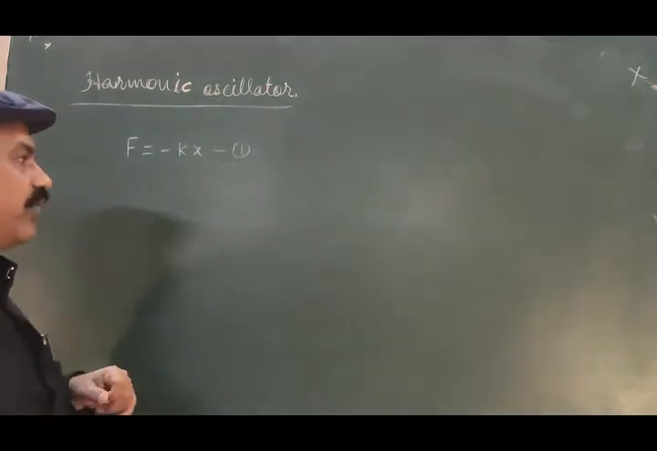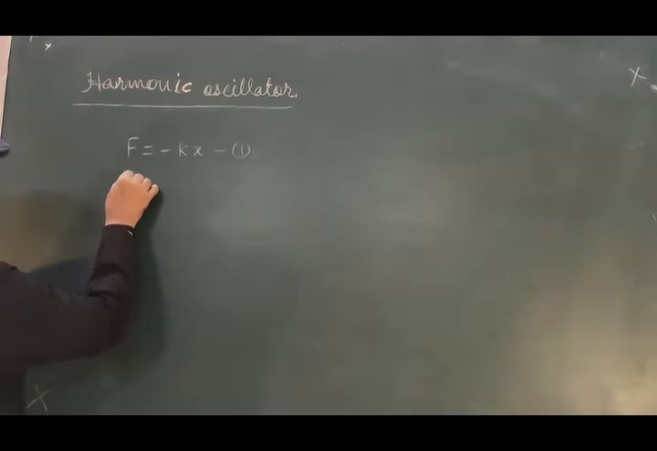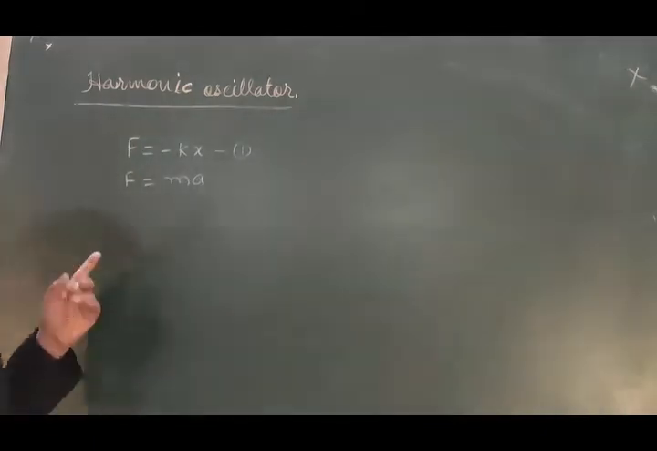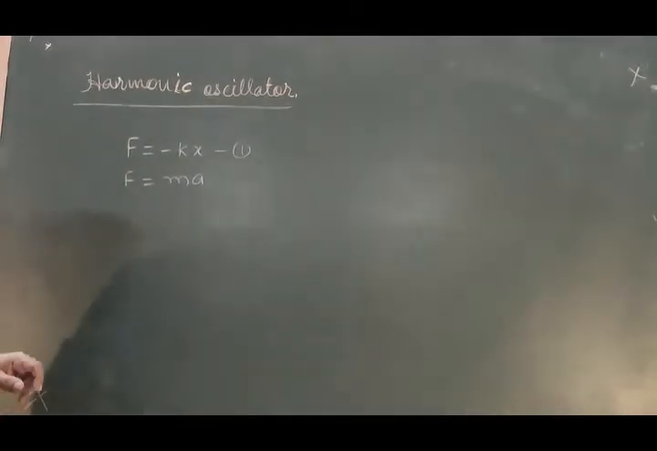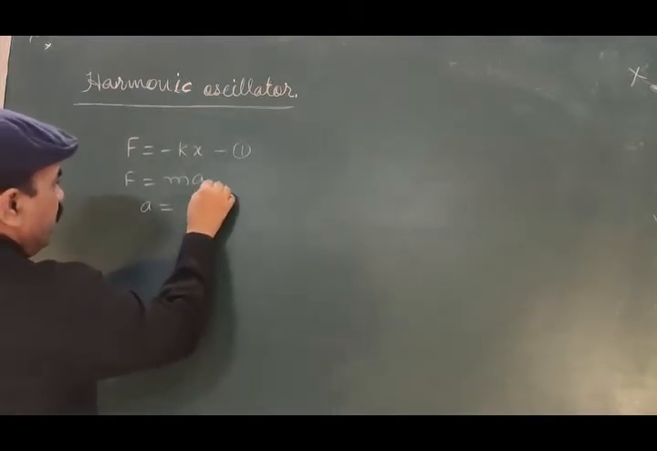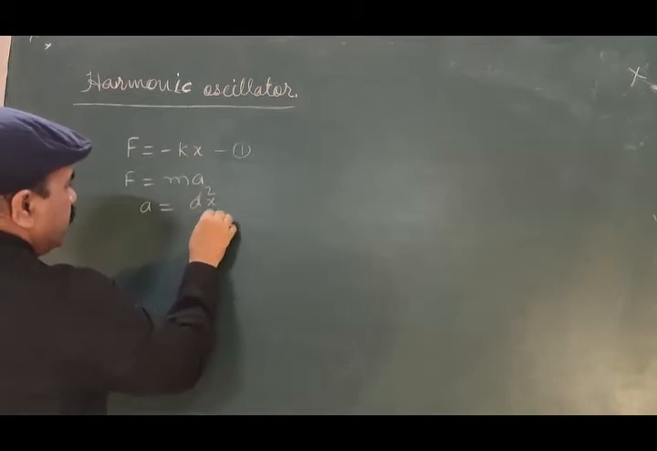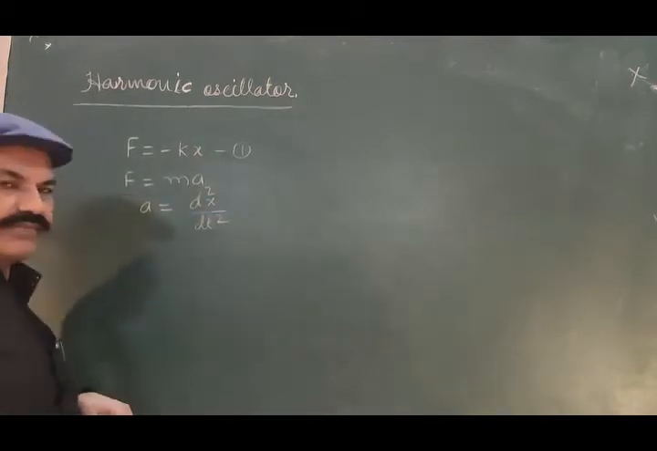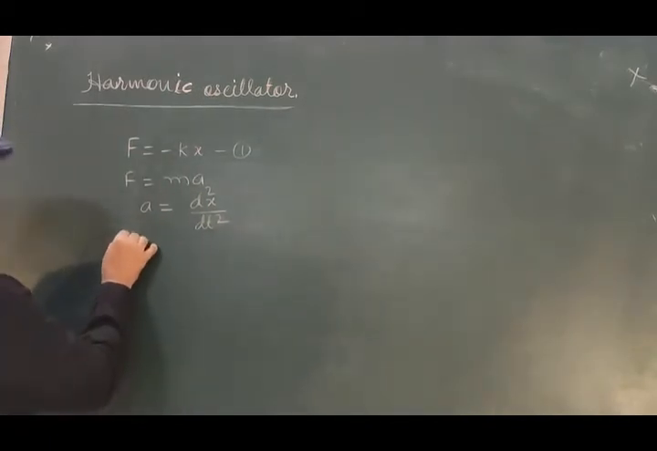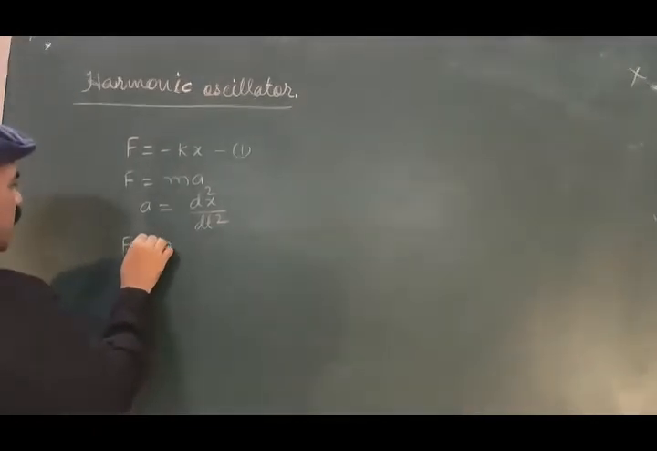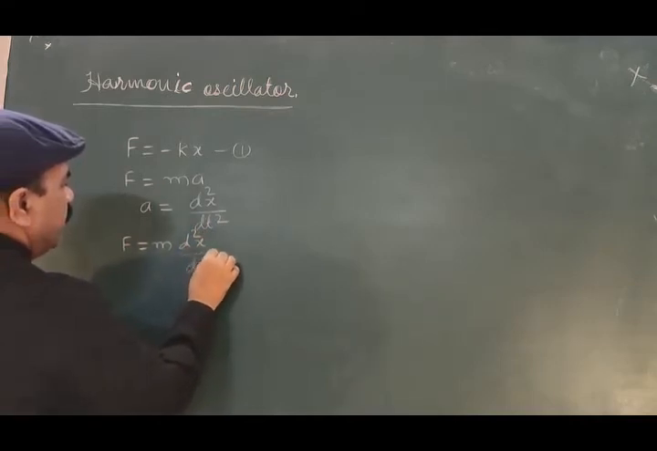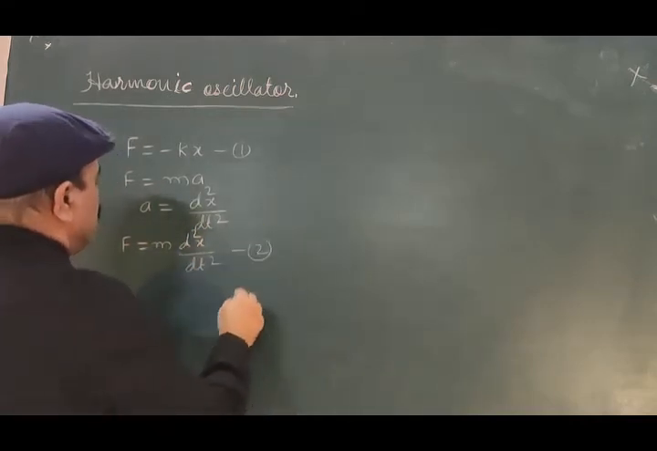According to the second law of motion, this linear force is given by F = ma. But what is a? a is the acceleration, which is given by d2x/dt2. With this value of a, this force will now become F = m d2x/dt2, equation number 2.